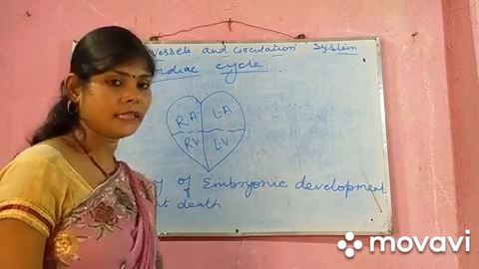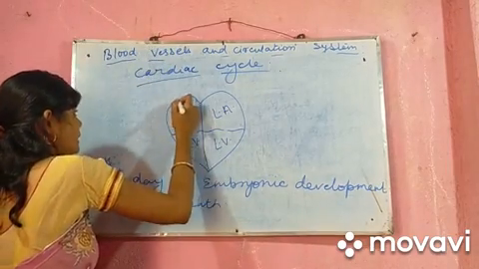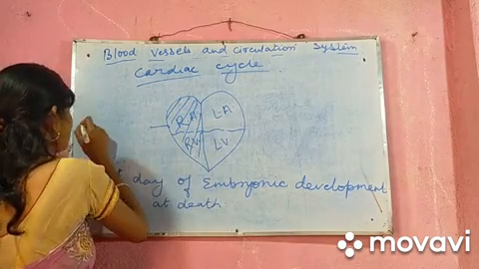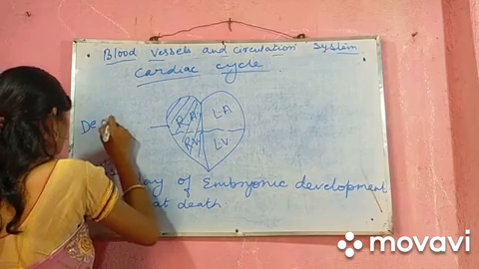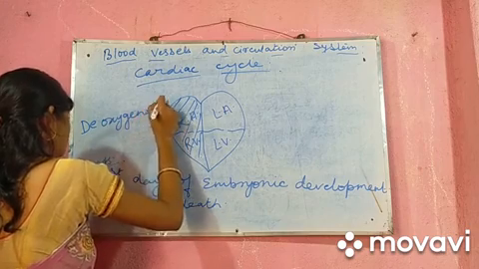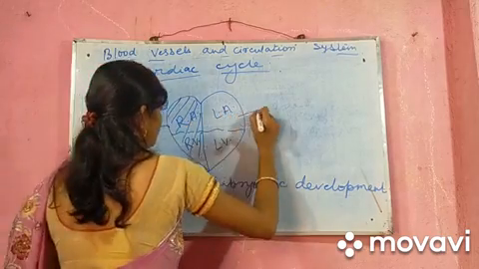So we have 4 chambers in the heart, 2 auricles and 2 ventricles. The right part carries deoxygenated blood, and the left one carries oxygenated blood.